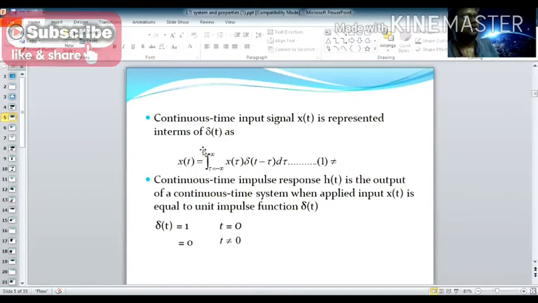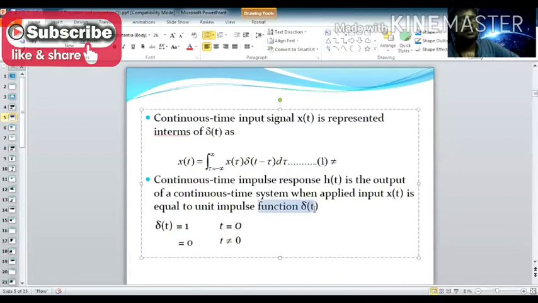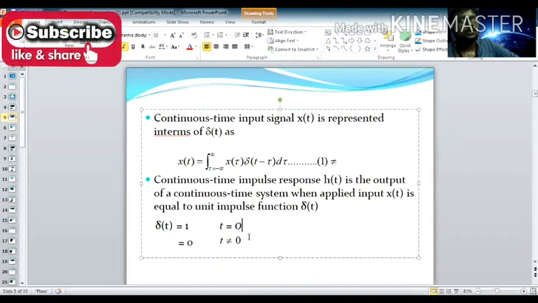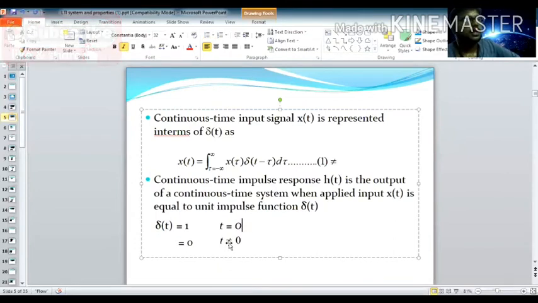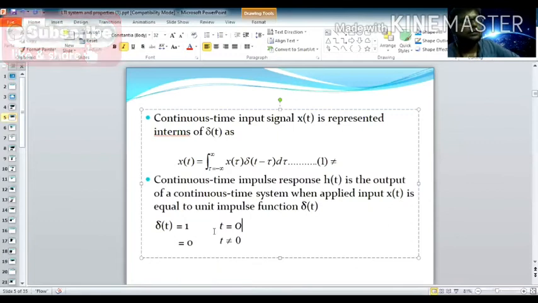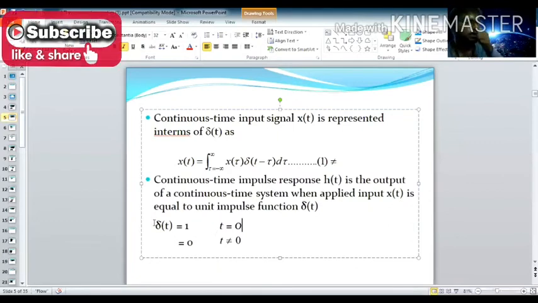Now the continuous time impulse response h of t is the output of the continuous time system when the applied input signal x of t is equal to the impulse function delta of t. So what is delta of t? Delta of t is the impulse. It is defined only at t equal to 0, and not defined at other than 0. So the signal only takes place when t equal to 0. That is what an impulse signal is.